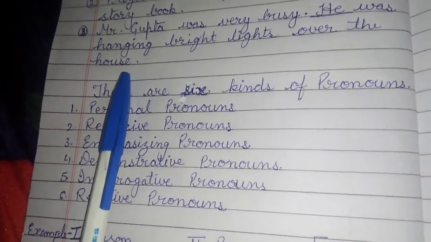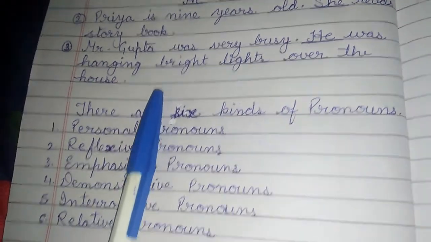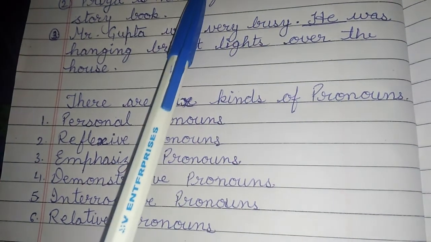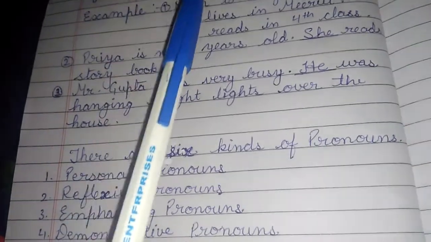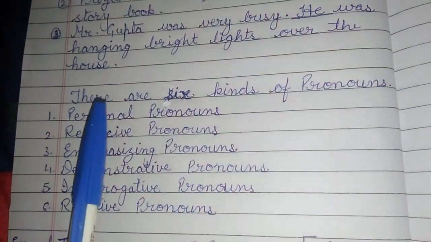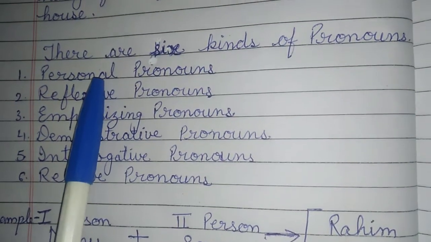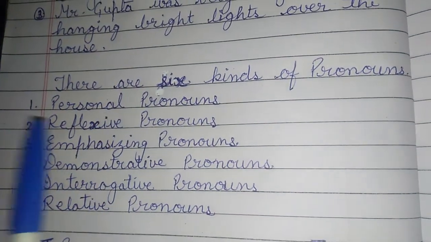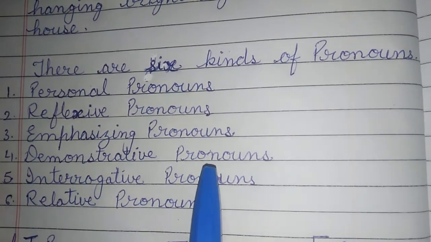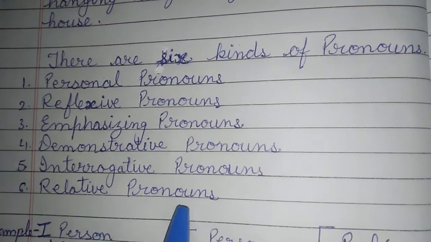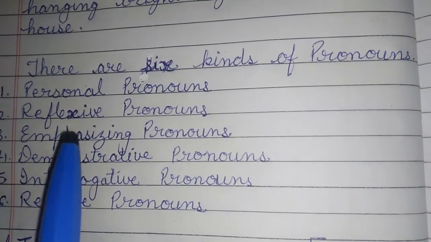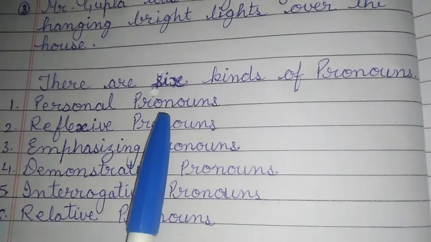Means when we talk about any person, animal or thing, it helps in avoiding the repetition of noun. It means it makes the sentence easier to read. Pronouns usually are of 6 types: personal pronoun, reflexive pronoun, emphasizing pronouns, demonstrative pronouns, interrogative pronouns, relative pronouns. In this class, we learn or discuss only personal pronoun.